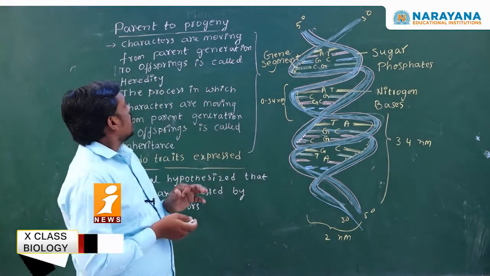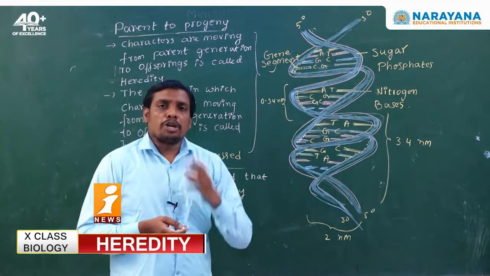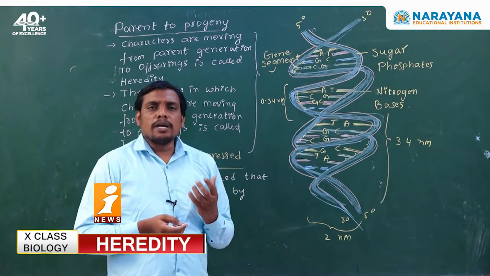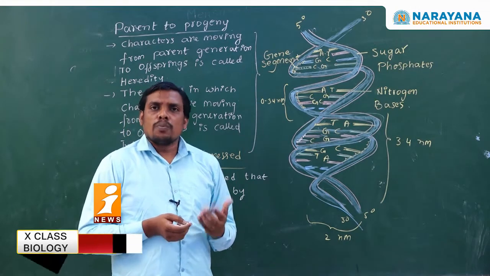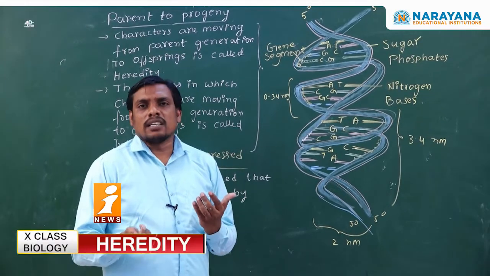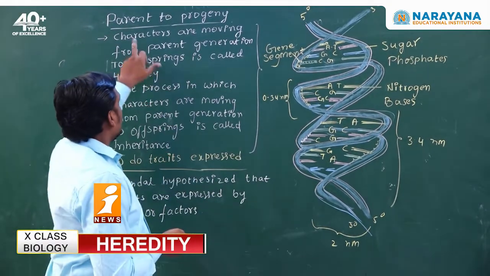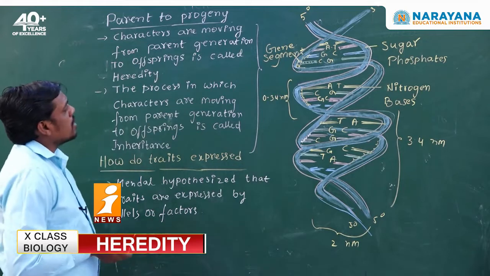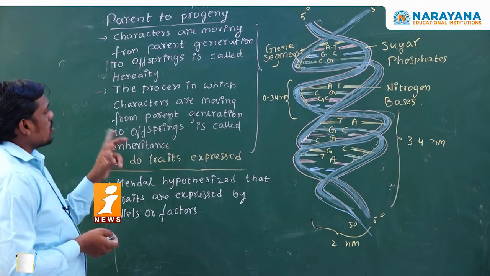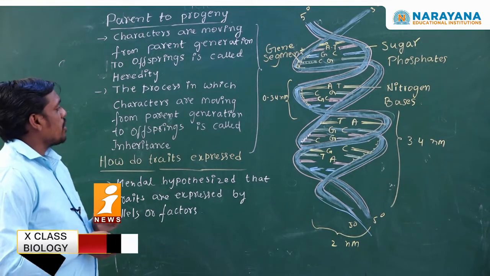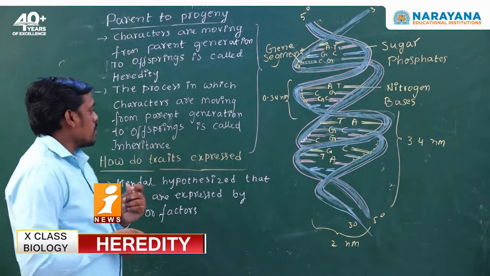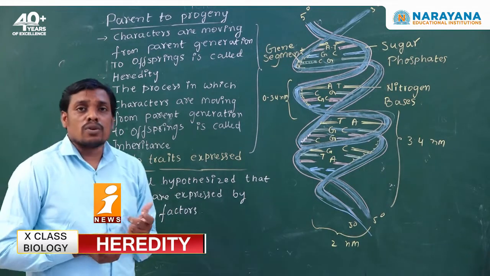What do you mean by parent to progeny? How can you understand the concept of parent to progeny? What do you mean by a parent? What do you mean by a progeny? Progeny is nothing but offsprings. The parents are nothing but the parent generation. So the characters moving from parent generation to offsprings is called heredity. The process in which characters move from parent generation to offsprings is considered the inheritance process.